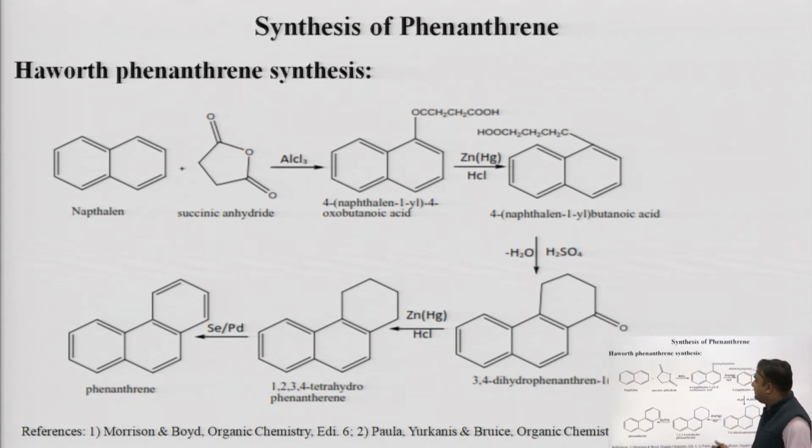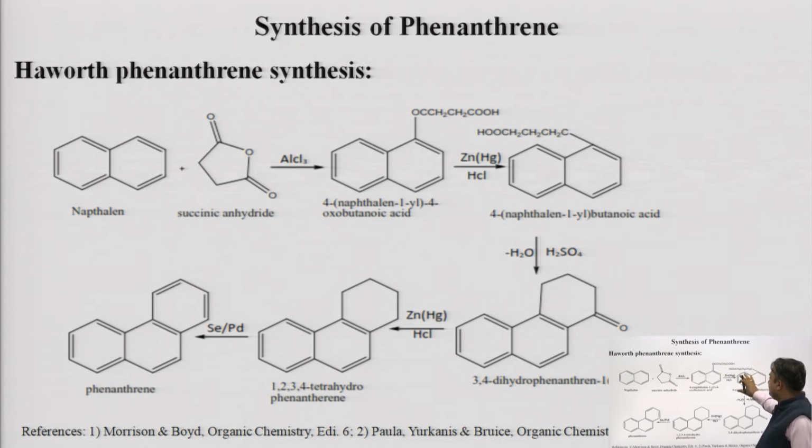Now come to the synthesis of phenanthrene again. We have a very important reaction, the Haworth synthesis, which we have also used as evidence for the structure of phenanthrene. I have already discussed it. You can see that in the first step a Lewis acid like AlCl3 is used to perform the reaction.